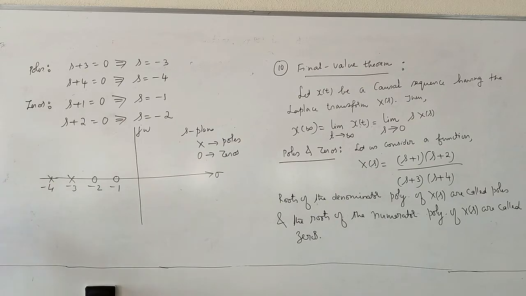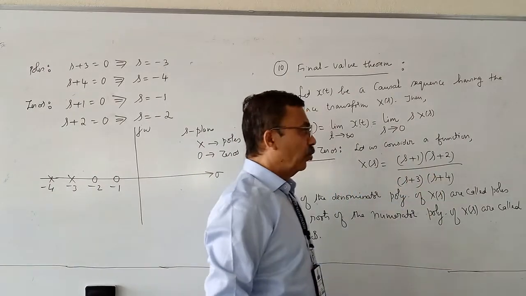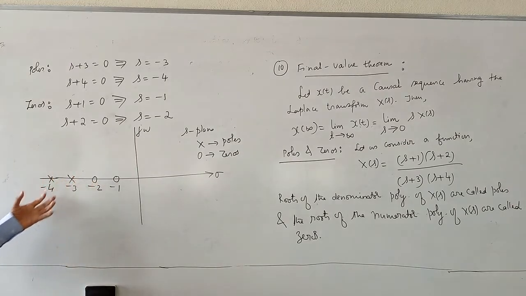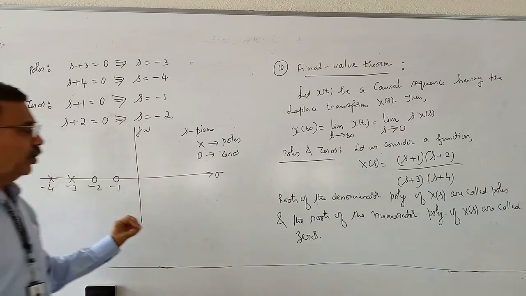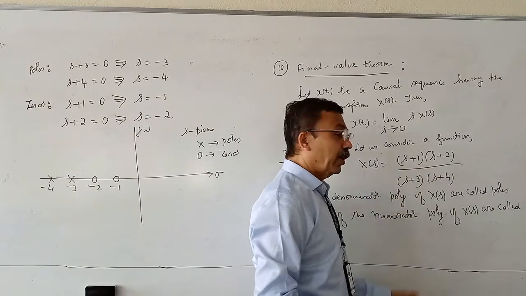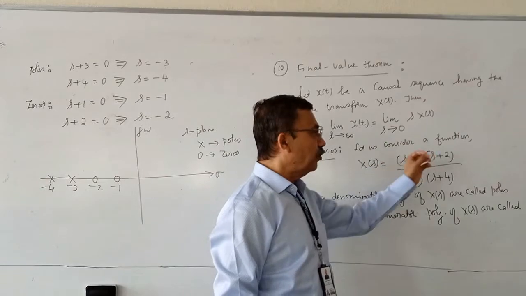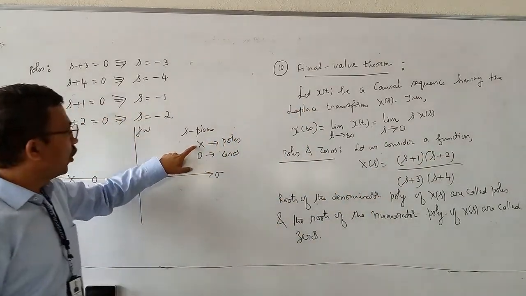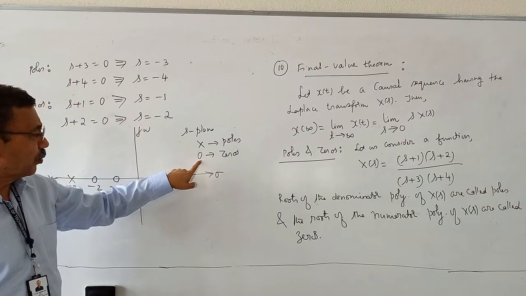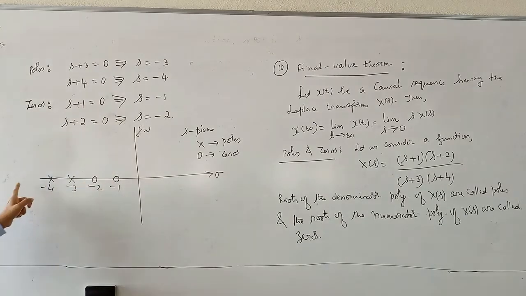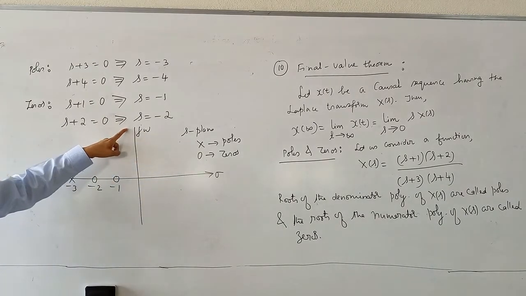In this problem, poles are simple poles. If you have a quadratic function, you may get complex conjugate poles. So poles need not always be real. Poles can be real, or they could be complex also. What is important is, if you equate the denominator of a function X(s) to 0 and find the roots, they are called poles. If you equate the numerator to 0 and find the roots, they are called zeros. A cross mark represents poles. A small zero is the symbol for zeros. We have plotted poles and zeros in the S plane, a complex plane having real axis sigma and imaginary axis j omega.